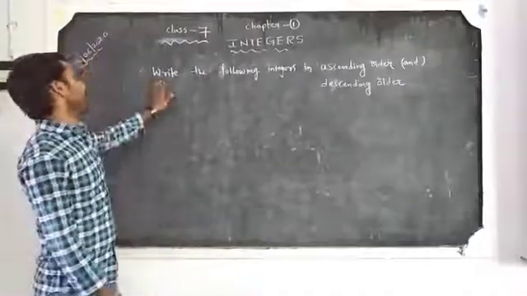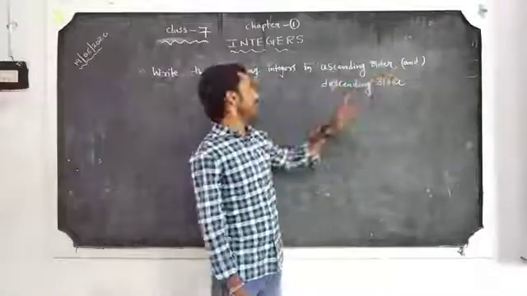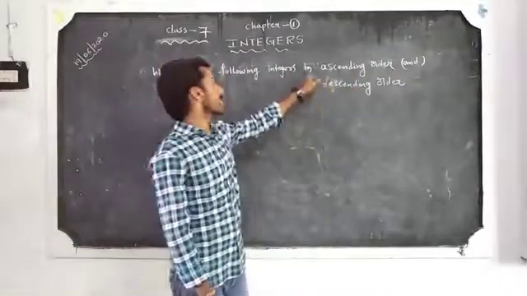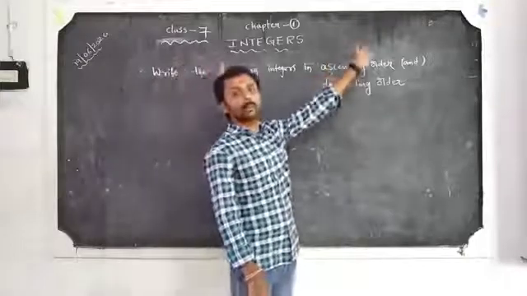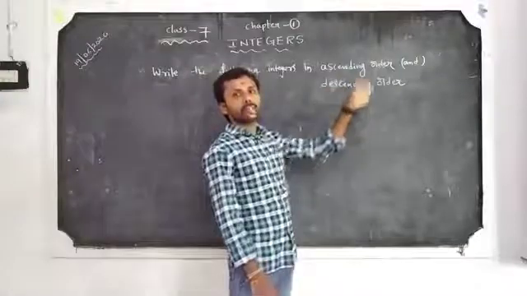Okay, next one. Write the following integers in ascending order and descending order. What is called ascending order? Small to big number. What is called descending order? Big to small.